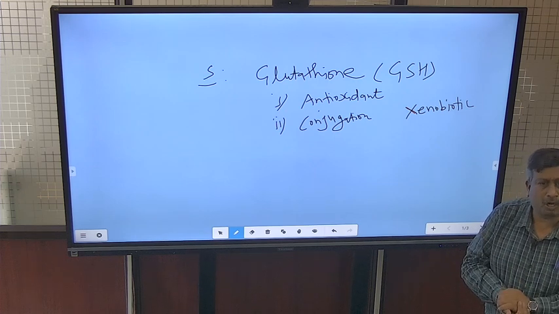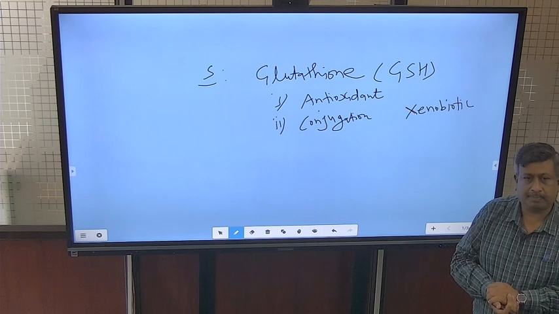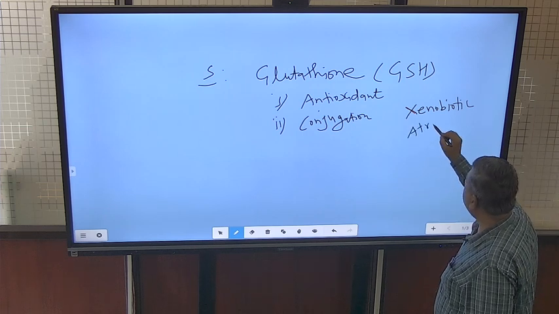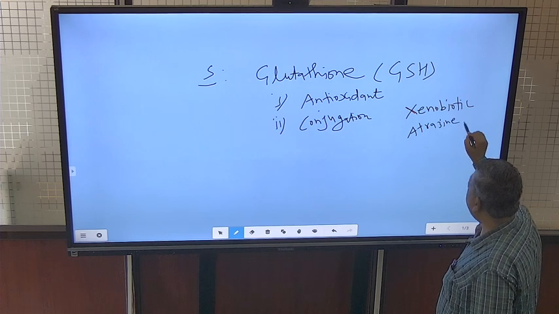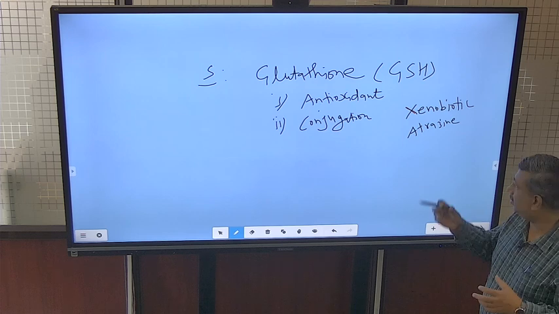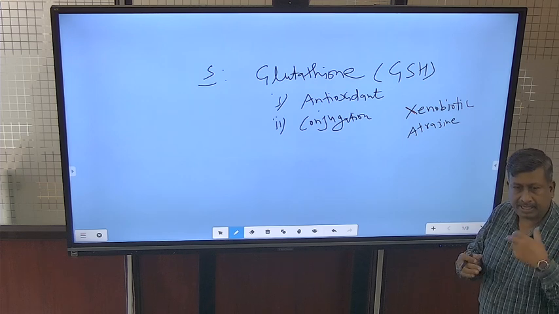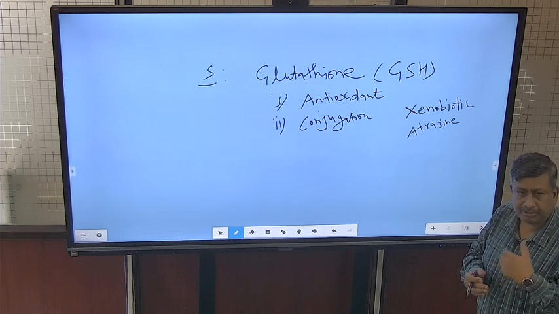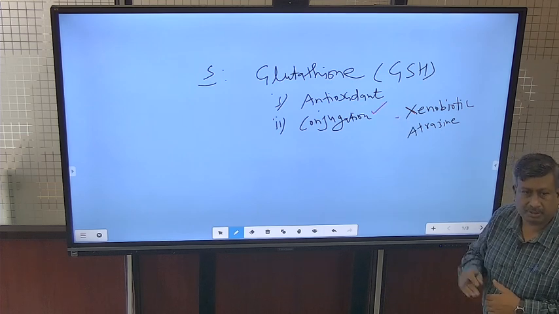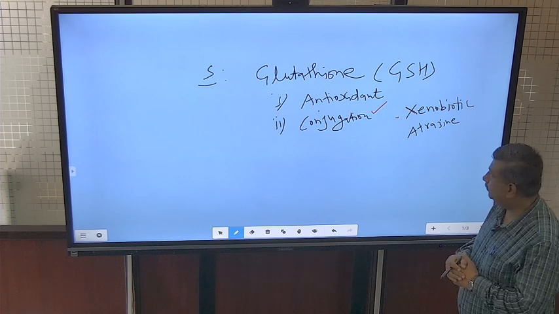In nature they are not present, but they are manufactured by man, for example herbicides like atrazine. When we apply atrazine to the plant, glutathione conjugates with the atrazine or any other xenobiotic and reduces its toxicity. So this conjugation is very important in reducing the toxicity of xenobiotic material.